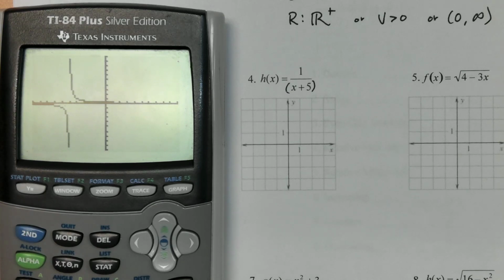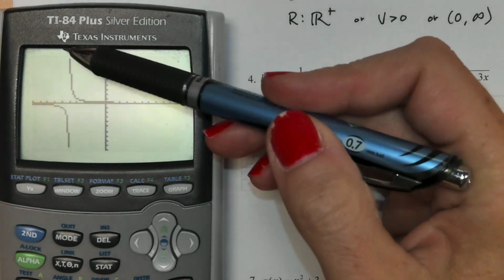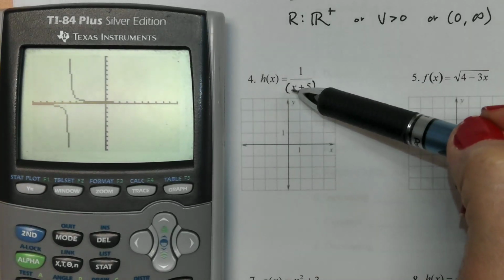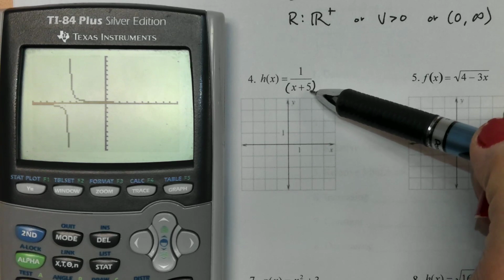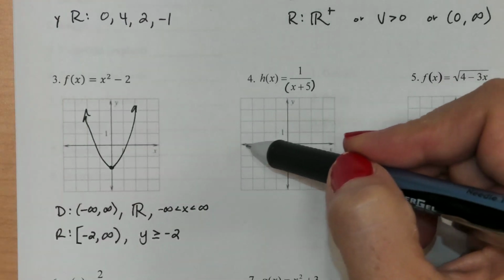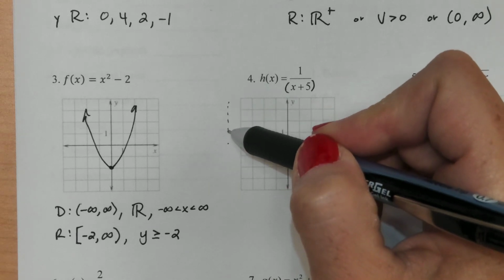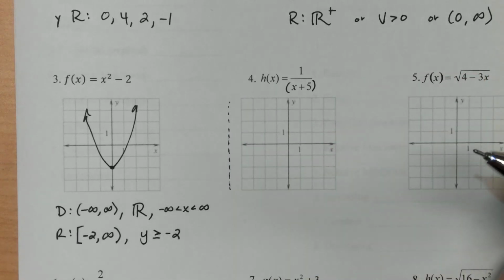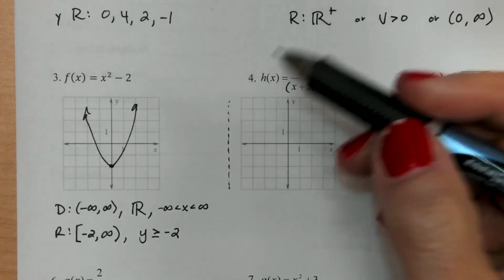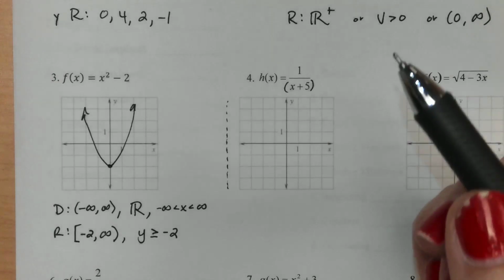And that is an interesting function. I bet just based off this, you can probably guess where these guys split off. And they split off at -5 because -5 plus 5 would be 0. Can't divide by 0, so that's a problem. Unfortunately, our graph only goes out to 4, so I'm just going to go out to 5 here. And what's really there is something called an asymptote, which you've talked about before in Algebra 2. It's like this dotted line, this imaginary line that we cannot cross.